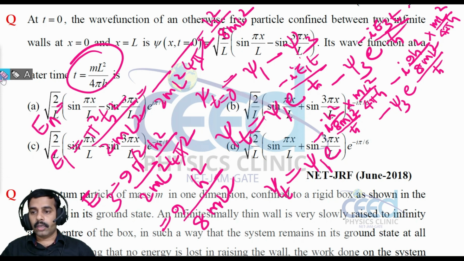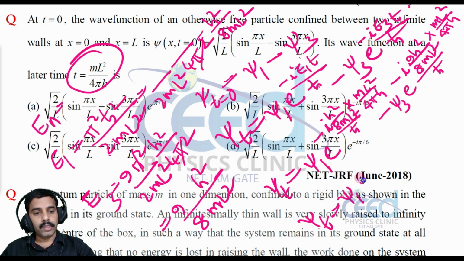Now if you simplify this, you can write h cross as h by 2 pi. Then finally you will get psi 1 e raised to minus, and we can take 32 here, and this is h by 2 pi, so you can take e raised to minus pi i by 8 out.